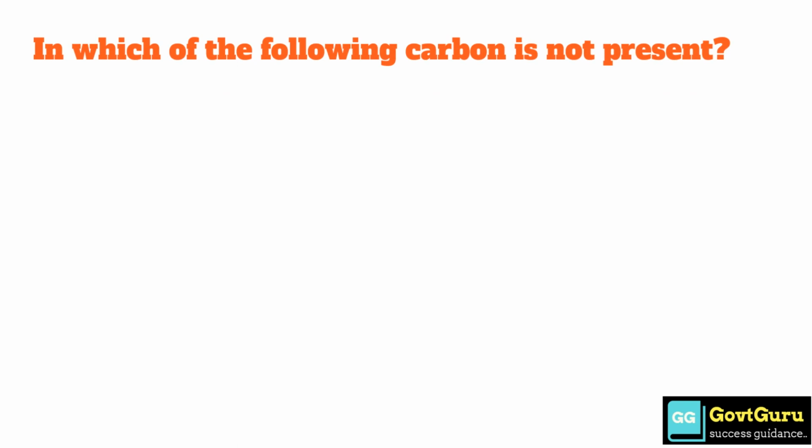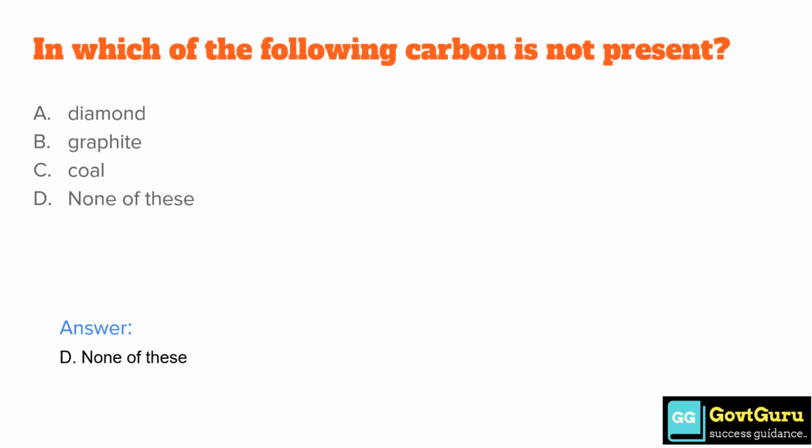In which of the following carbon is not present? Option A diamond, option B graphite, option C coal, option D none of these. The correct answer is option D, none of these.